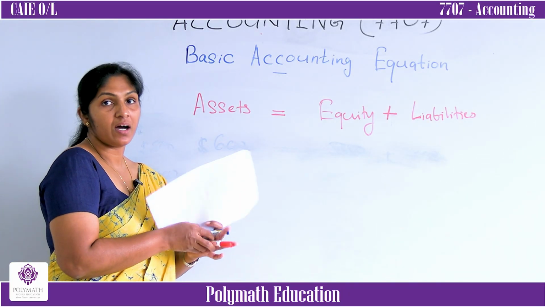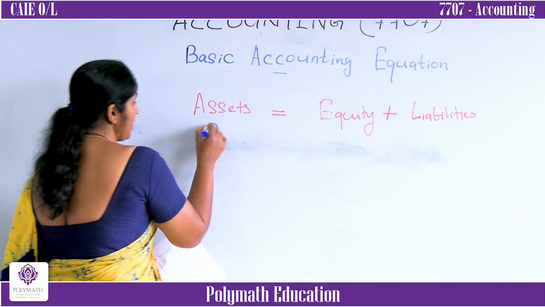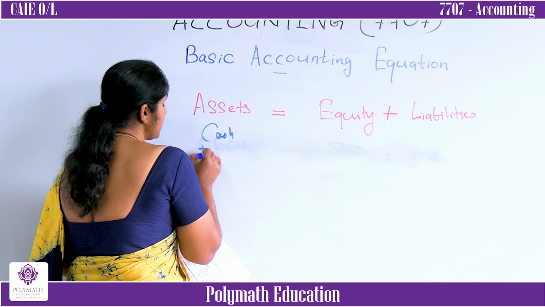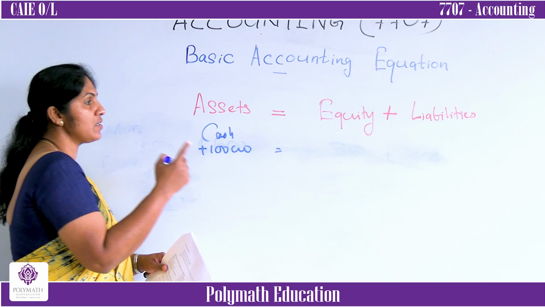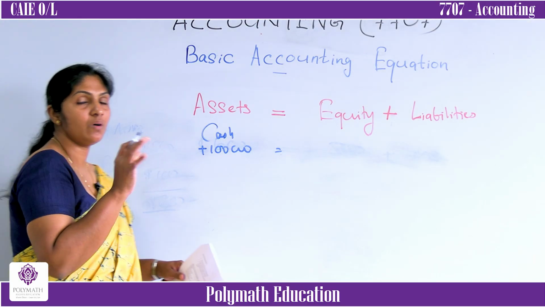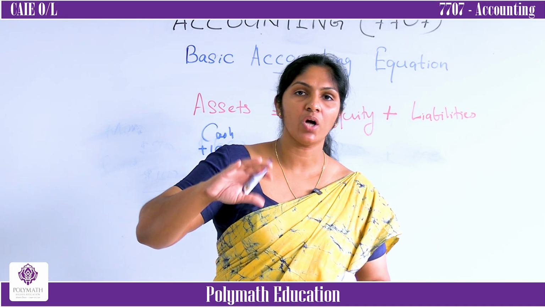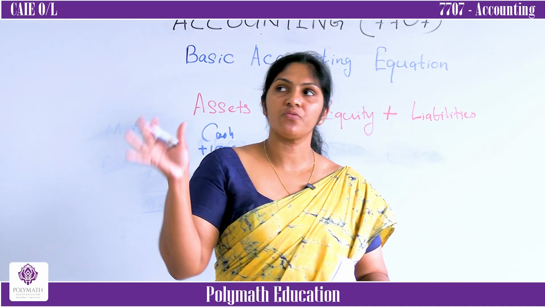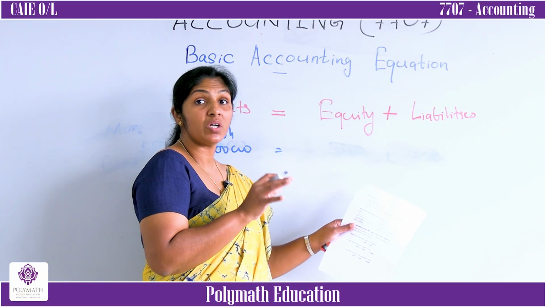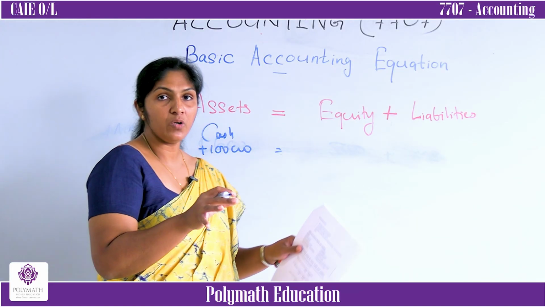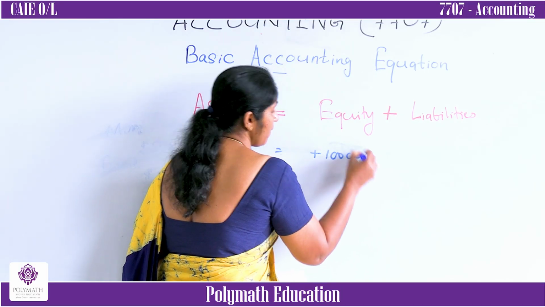100,000, what is it? 100,000 is cash. This cash amount is an asset to the business. Then what happened? Cash increased by 100,000. Now always you have to assume you are the business. John is a separate party. You got money from John, so your cash increased. At the same time you got it from your owner. Owner means equity. Equity increased by 100,000.